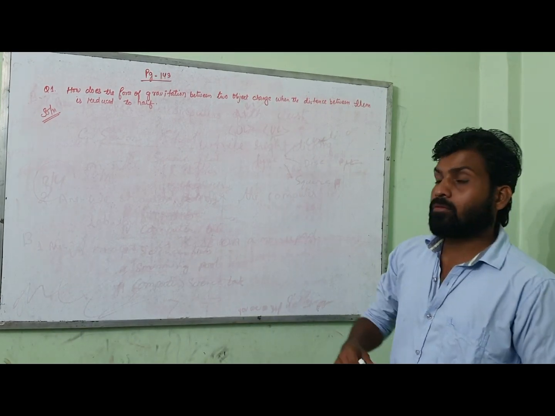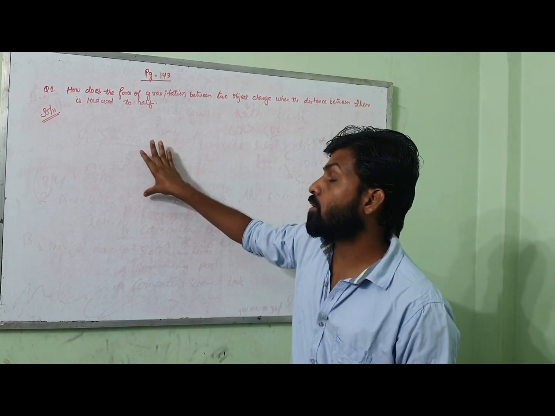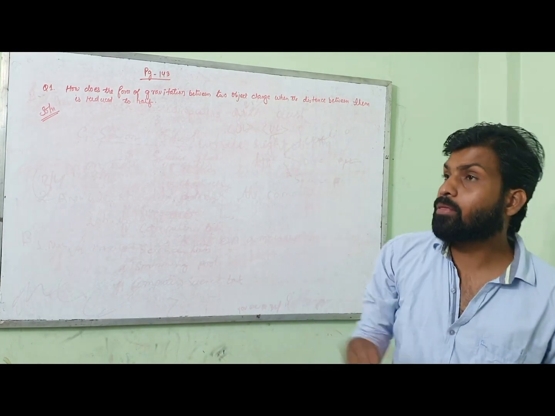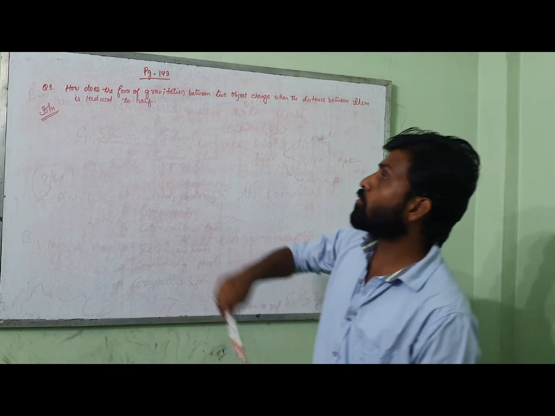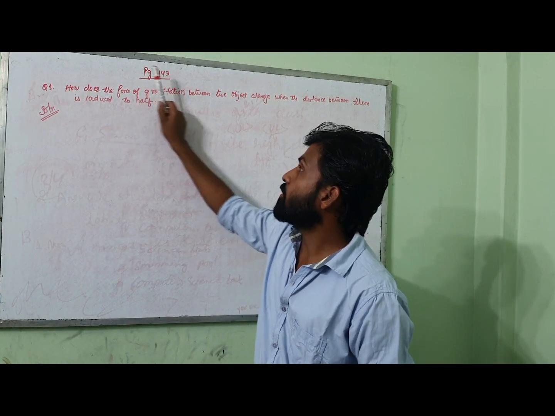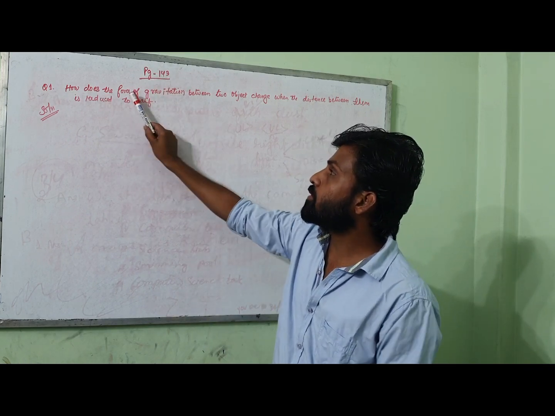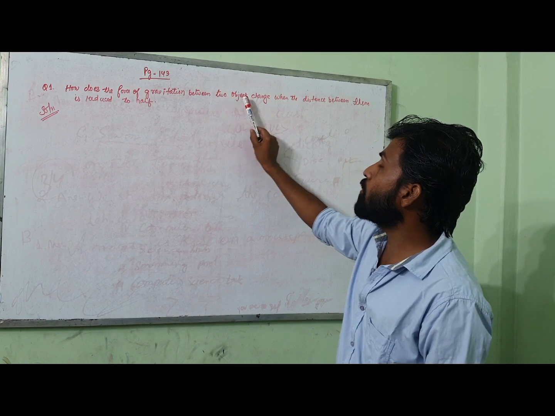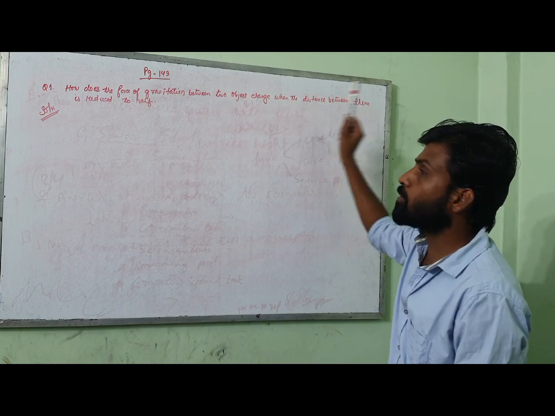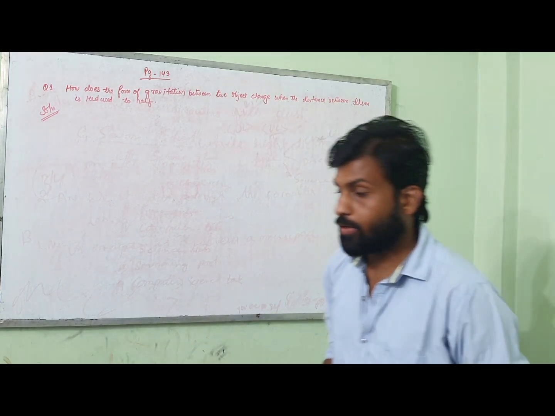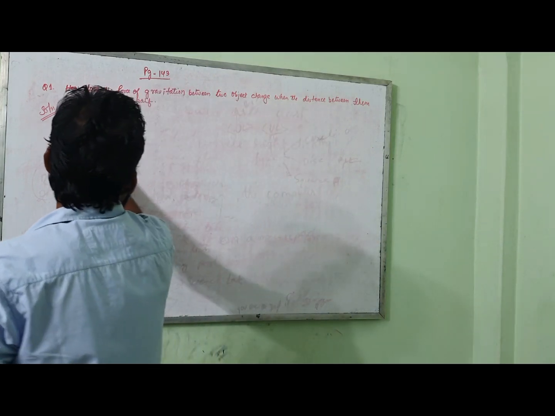So now whatever we have discussed, that is Newton's universal law of gravitation, on the basis of that theory we are going to solve our first question from page number 143. What are they saying here? How does the force of gravitation between two objects change when the distance between them is reduced to half? First of all, you should know the formula for force.